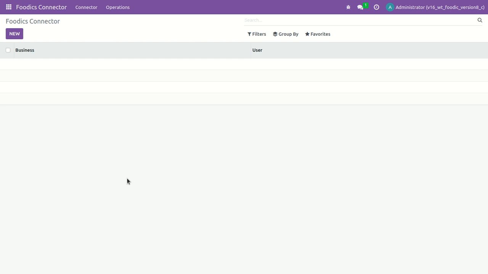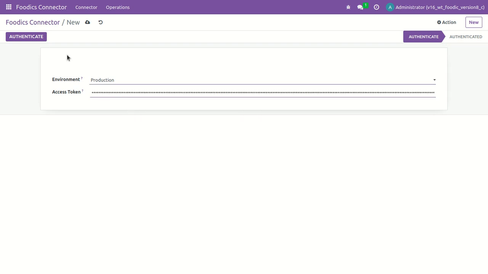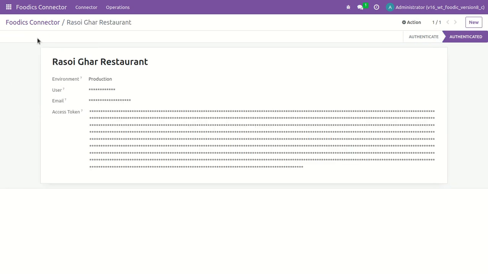Here I am in Foodics connector. Now click on the new button and authenticate your token which you got from the Foodics. Click on the authenticate button, and once you authenticate your instance, it will provide you multiple operations.